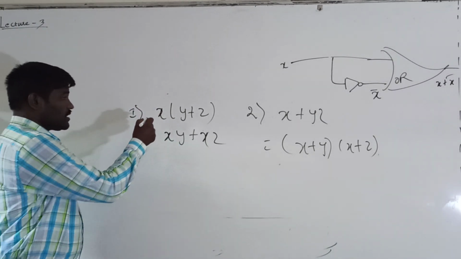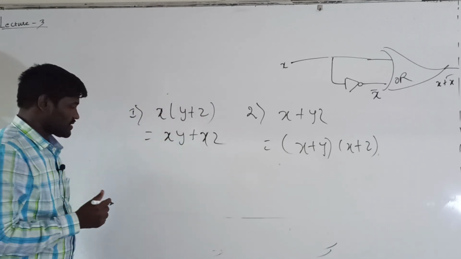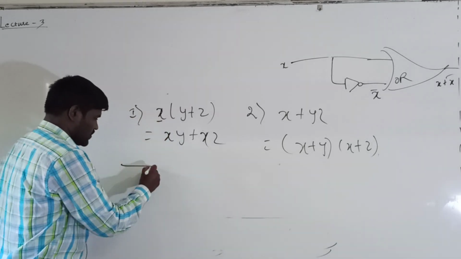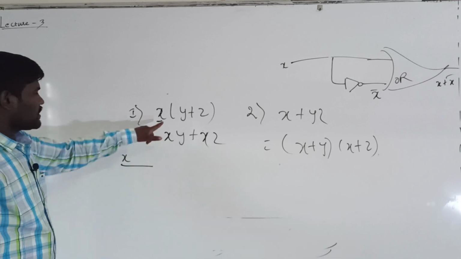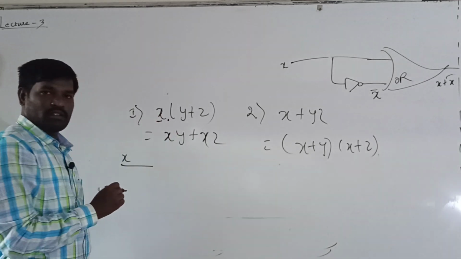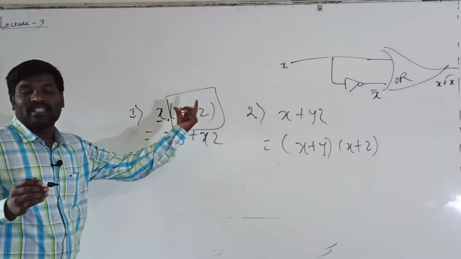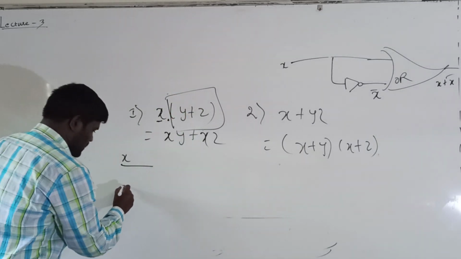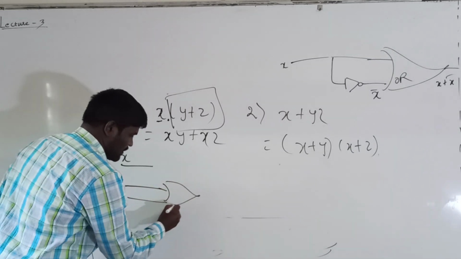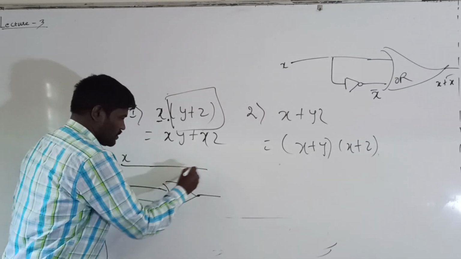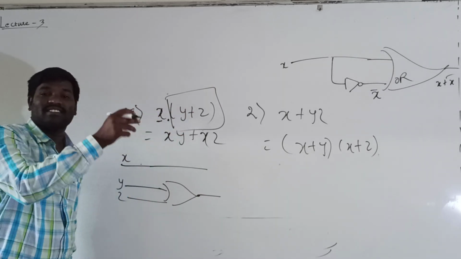See here, I will draw the circuit diagram for the first and second law. Here x is there, so first I take one input, that is x. Here multiplication is there. The second input is y plus z, so first we draw y plus z, where plus means you can apply OR.